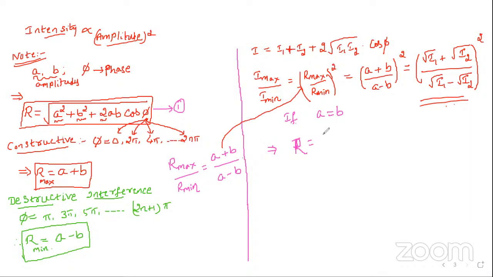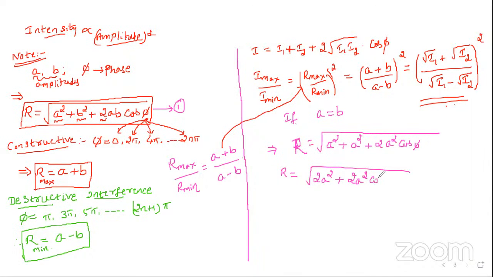Just substitute in that formula. Tell me what will happen. Root of a square plus a square plus 2a square cos phi. R equals root of 2a square plus 2a square cos phi. I will take out common: it will be 1 plus cos phi, right?